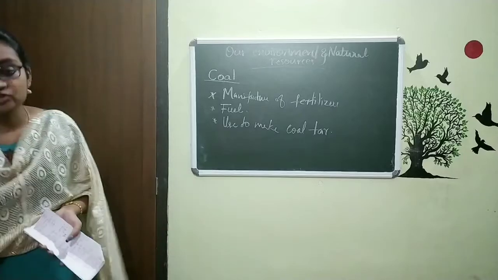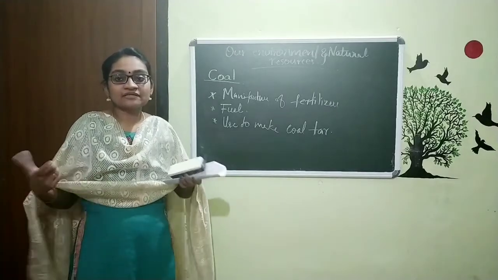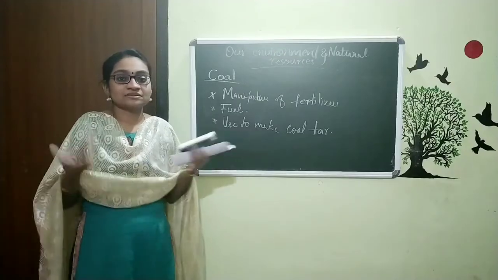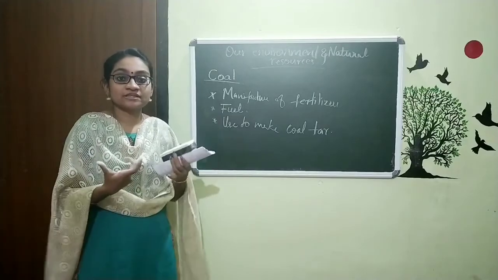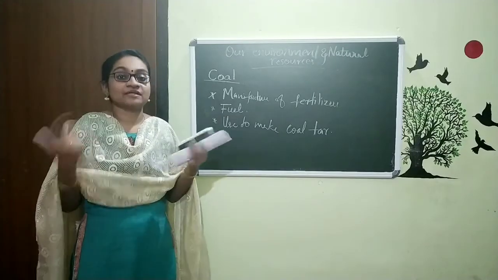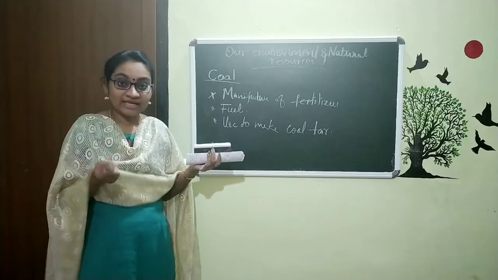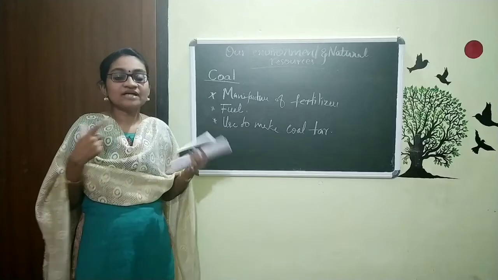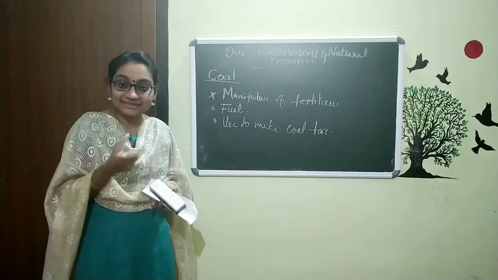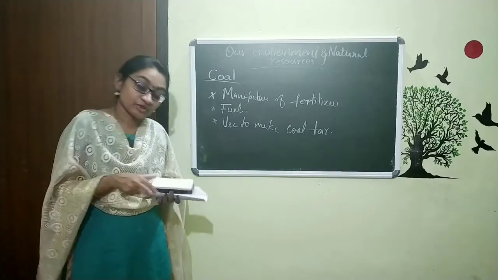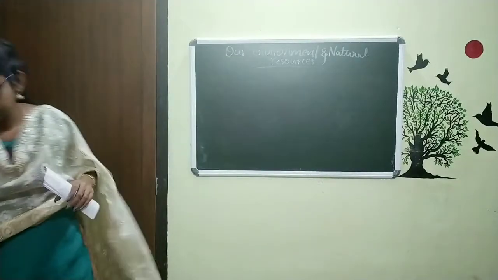Now the next natural resource is something very familiar to you. That means what we are giving to vehicles, bus, lorry and all these things, and how we are cooking food in our kitchen. In vehicles we are giving petrol, diesel like fuels, and in our kitchen we are utilizing LPG gas. What is the name generally of all these things? All these things come in a particular category, and that is petroleum. The next natural resource is petroleum.